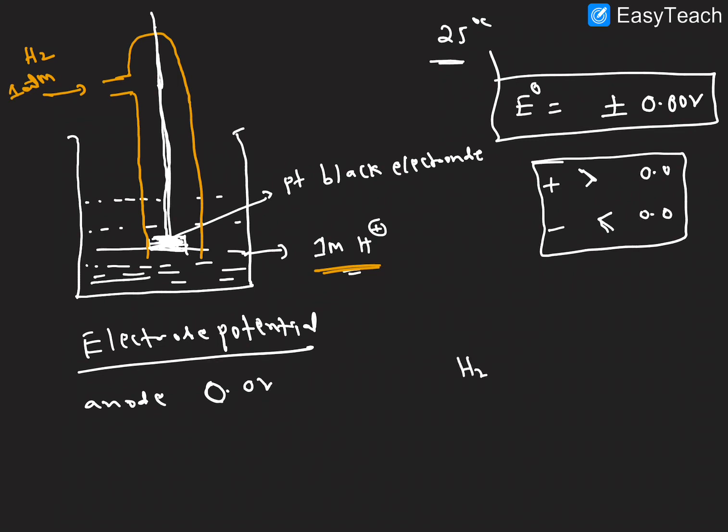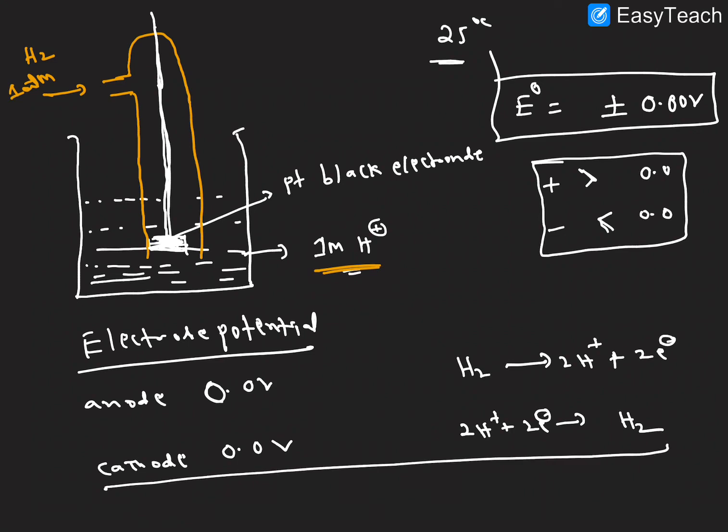Oxidation takes place. H2 gas is converted into 2 H plus ions plus 2 electrons, right? And next, at the cathode, what happened? Reduction takes place. The electrode potential is the same, 0.0 volts. Here the 2 H plus ions take 2 electrons, and reduction takes place. This is happening in the cathode reaction, and here the anode reaction. I hope it is clear.